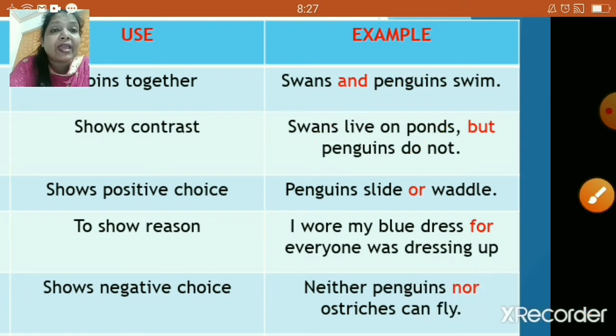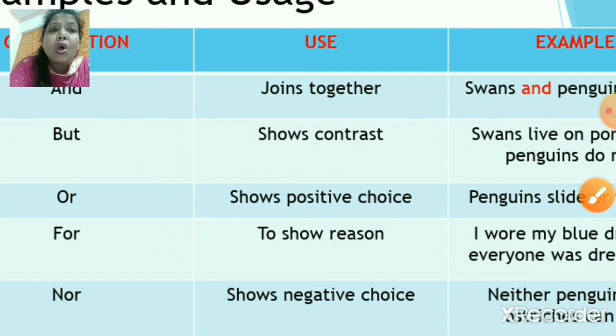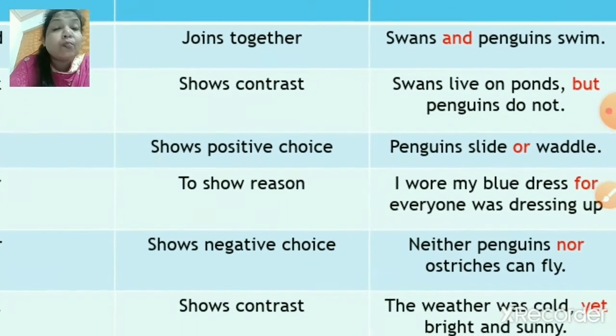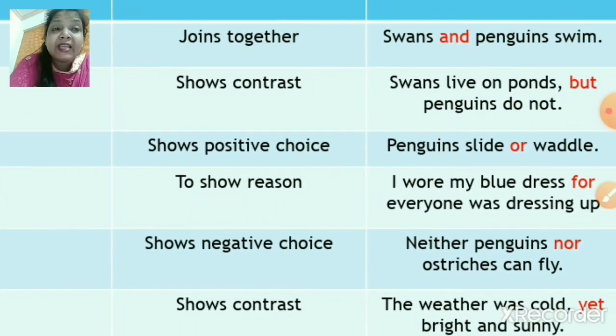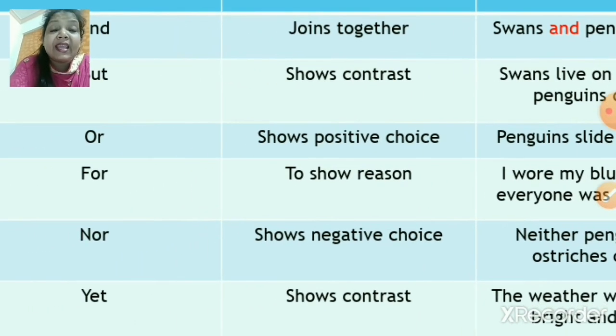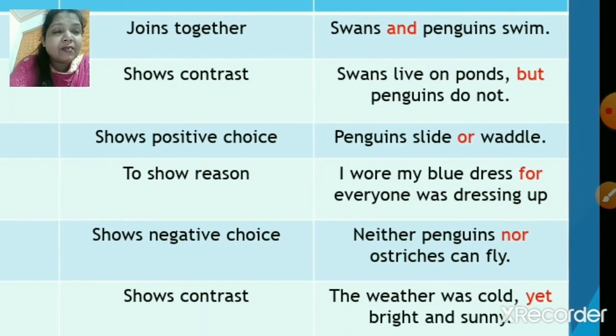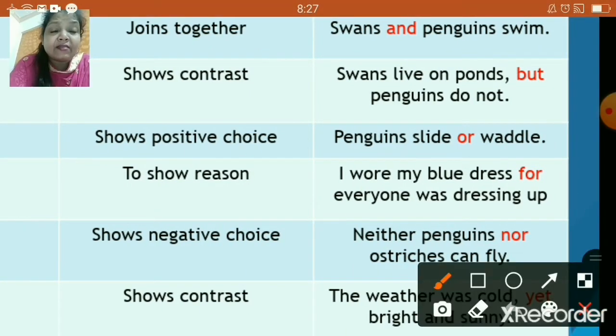Right? Okay, next one, "or." When will you use "or"? When it shows positive choice. So something like, penguins slide or waddle. Next, when to use "for"? To show the reason. Now, here there is a reason. I wore my blue dress for everyone has dressed up.